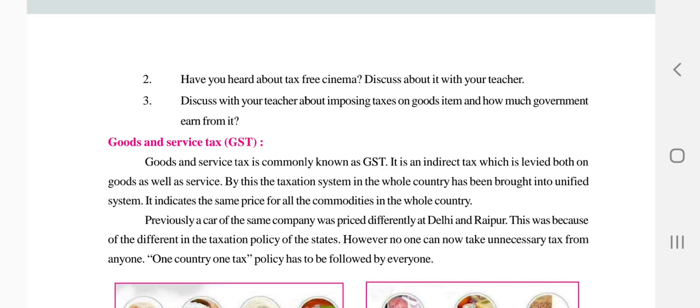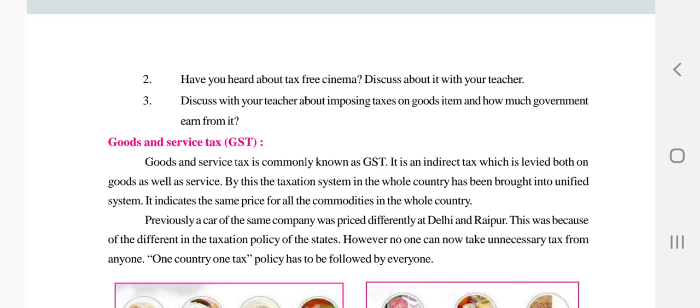Everything has fixed prices, so that different states do not have different prices for any products, like biscuits or mobiles they sell. Everything is unified, in a system. So in every country, they will have the fixed tax, that is called GST. It indicates the same price for the whole country, the same commodities in their own country.